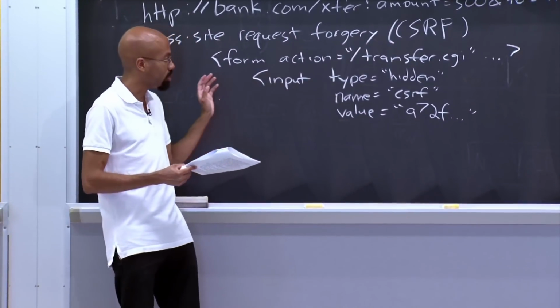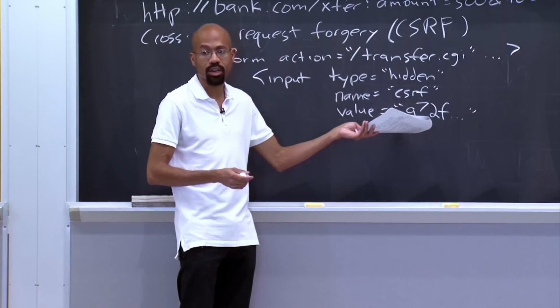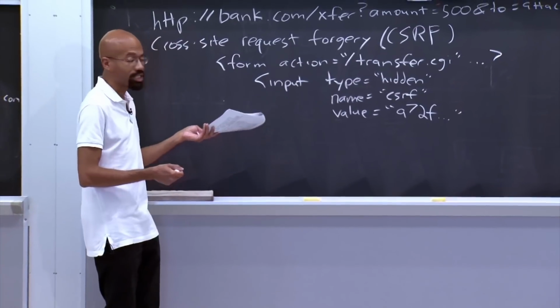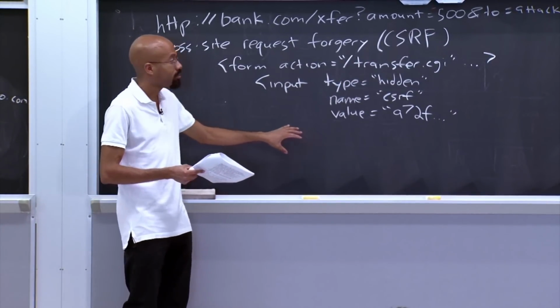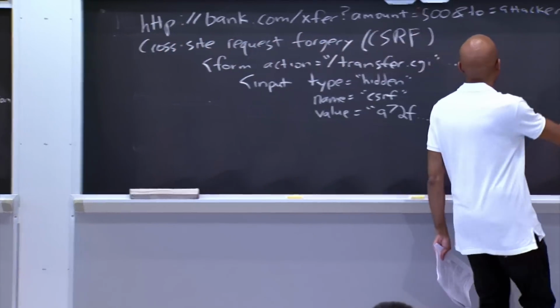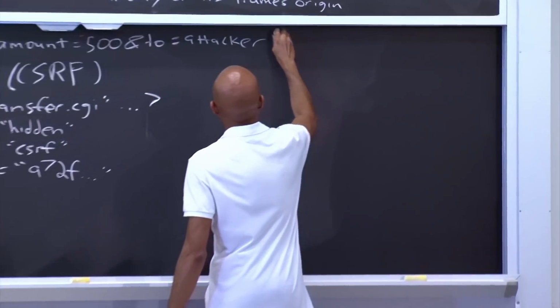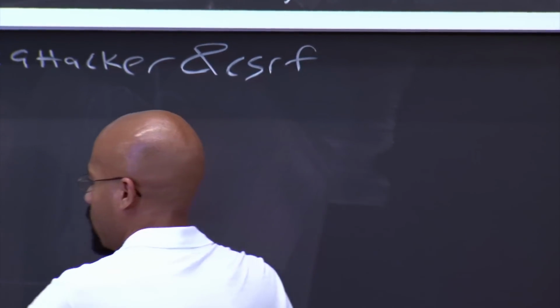So when the user goes to this page, on the server side, it somehow generates this random token here. Right? And embeds that in the HTML that the user receives. So when the user submits this form, then this URL that we have up here will actually have this extra thing up here, which is this token here.